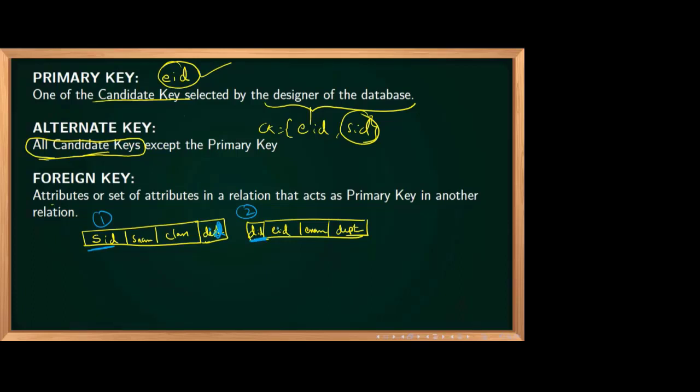Now, can you tell me any foreign key from here? What will be the foreign key? DID in which table? Table number 2 or? We'll say that DID in table number 1 is a foreign key. Yes or no? Why? Because it is a primary key in another table.